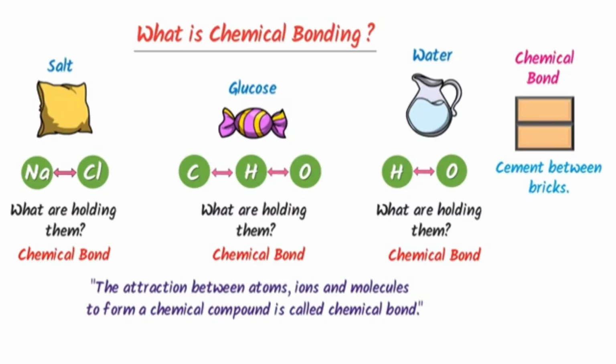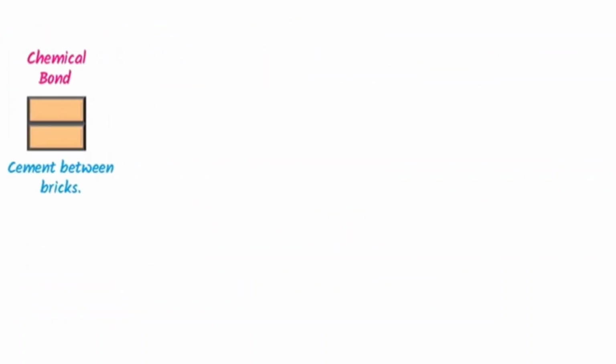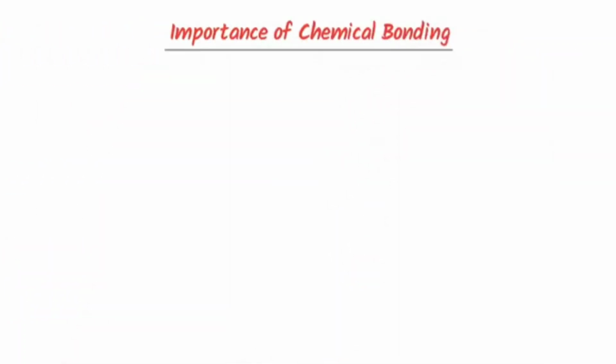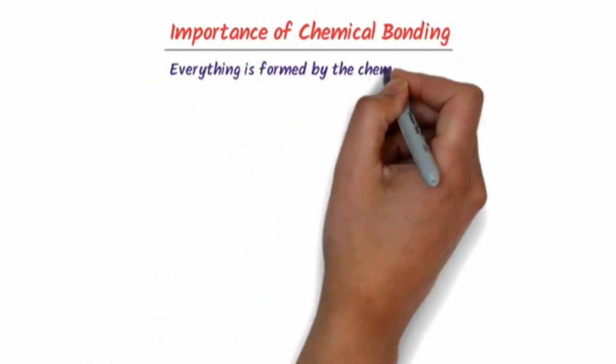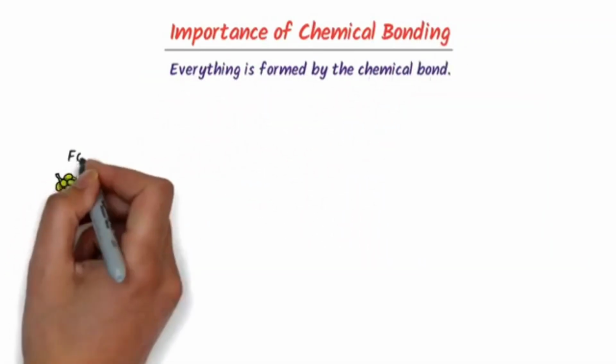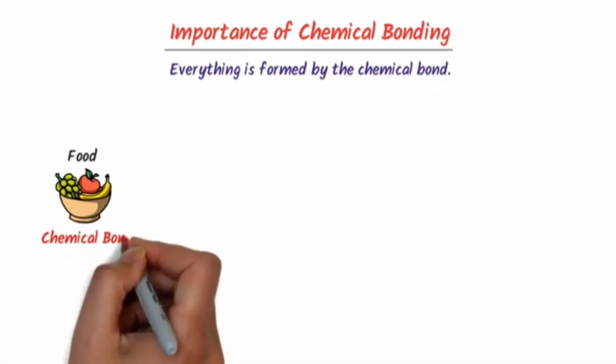Now we will learn about the importance of chemical bonding. Well, everything in the universe is formed by chemical bonds. For example, the food we eat is made by chemical bonds.